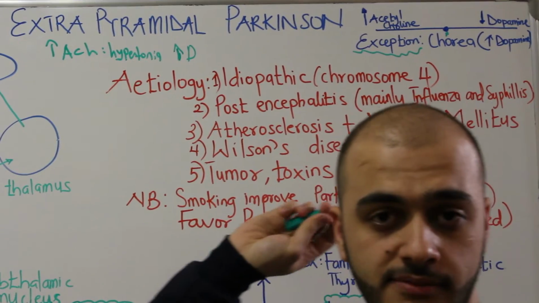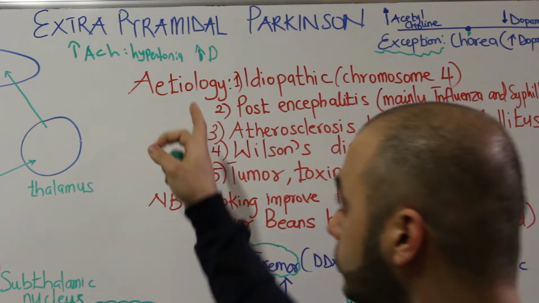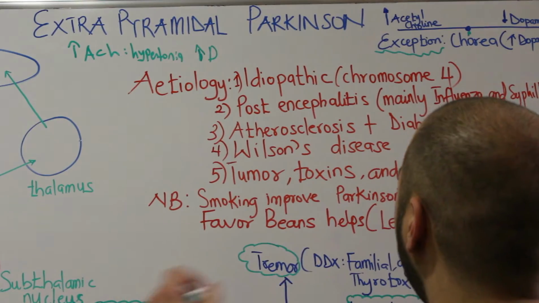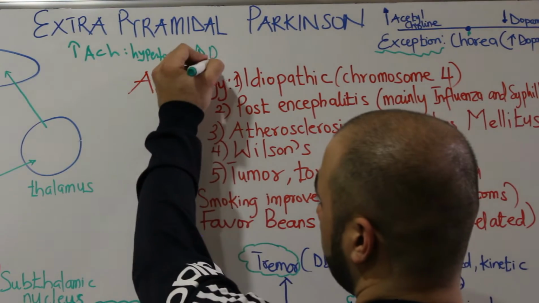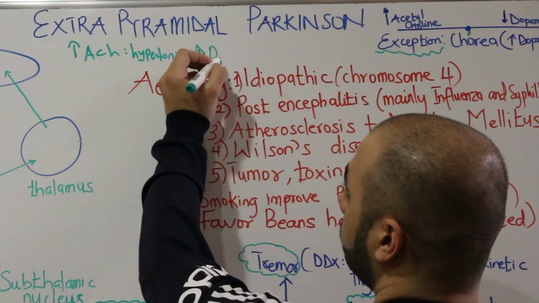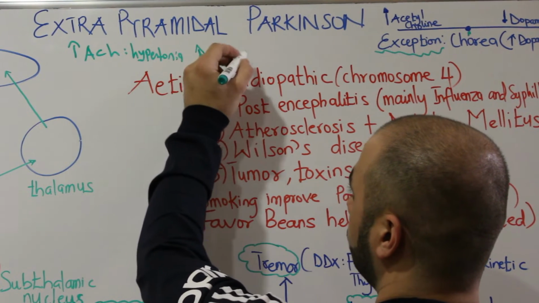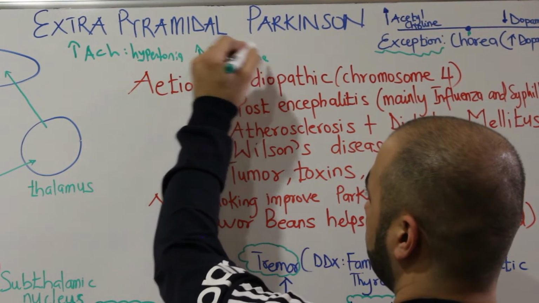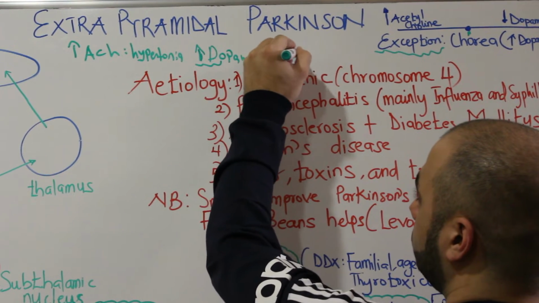It has hypotonia, because the net result of the destruction that causes chorea will be a high dopamine amount. So high dopamine, let's agree, causes hypotonia.